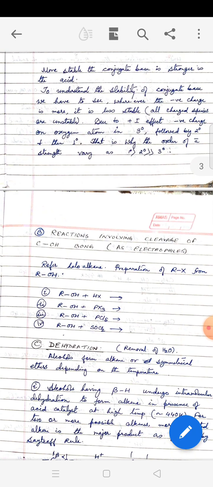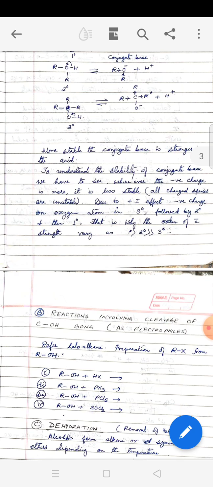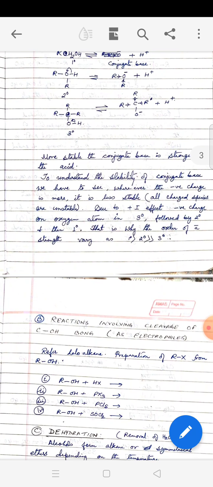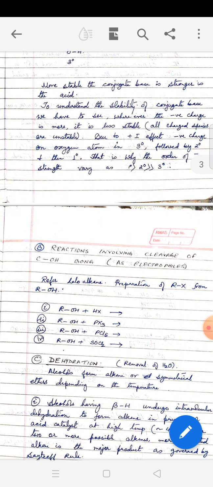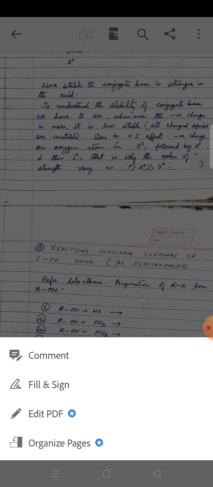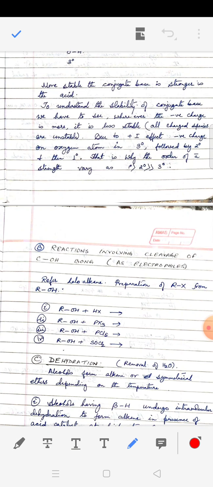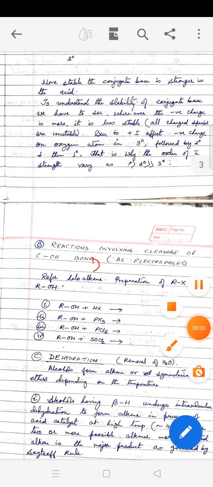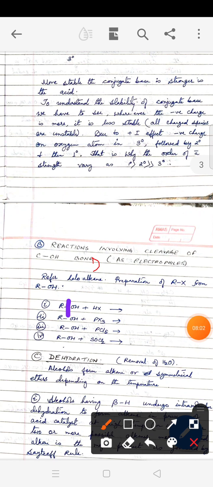We move to the second category of reaction. Esterification reaction we have done before. Alright. Reactions involving cleavage of C-OH bond. Please make a correction here. It should be D. So you know that alcohols can undergo reactions involving cleavage of R-OH bond, and when the R-OH bond is broken, this is the category of reaction in which the alcohol behaves as an electrophile.